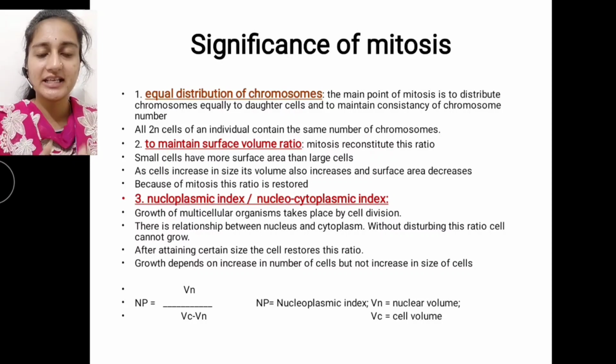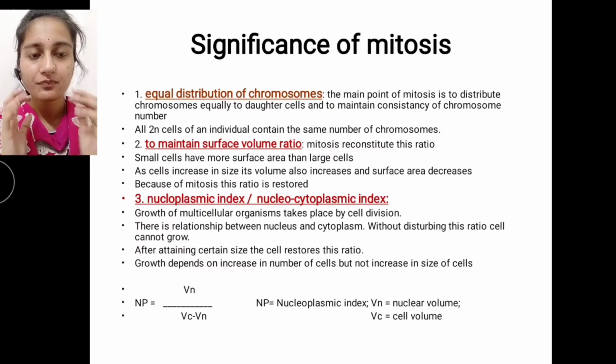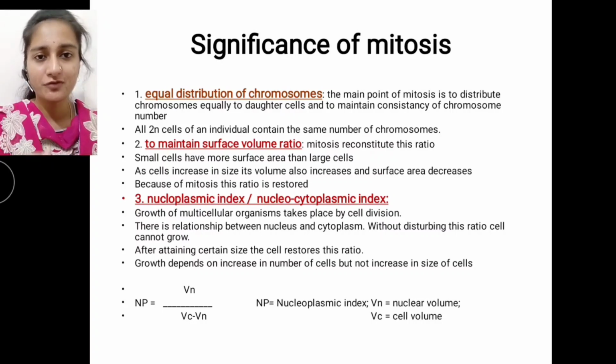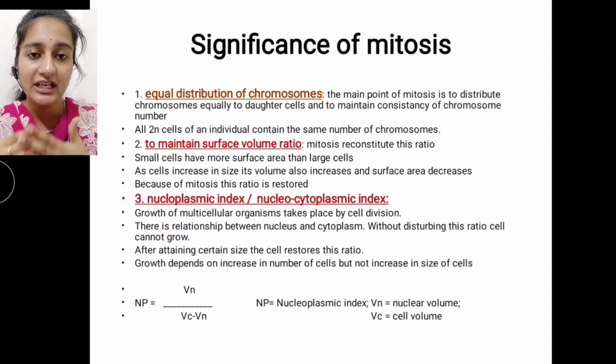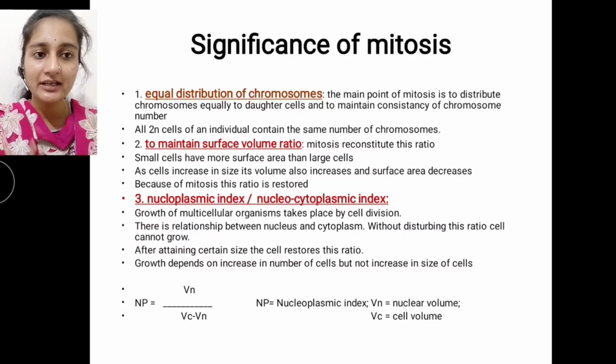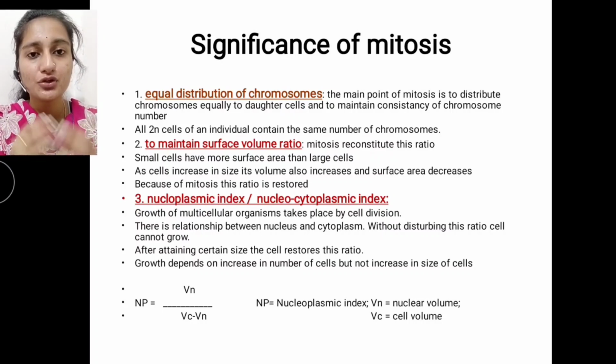The first significance is equal distribution of chromosomes. The main motto of mitosis cell division is to distribute the chromosomes equally to the daughter cells. Then only it can maintain a consistency of chromosomal number.